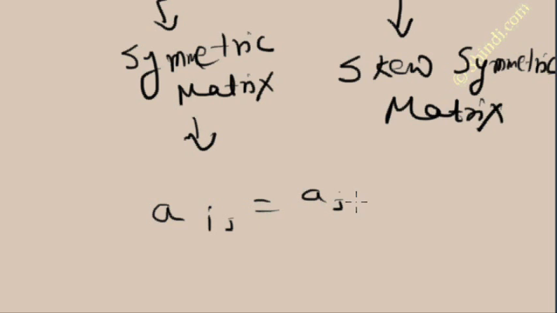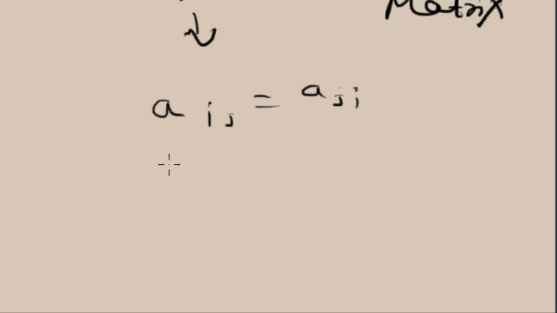What is the meaning of this? It means across the diagonal elements, the elements are mirror images of each other. Here is the example. I can explain it with this.